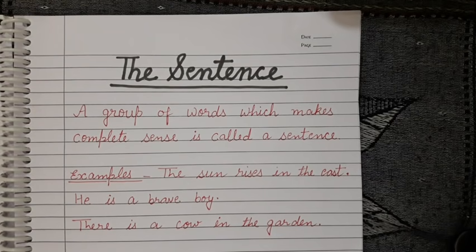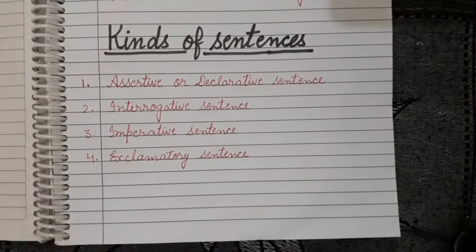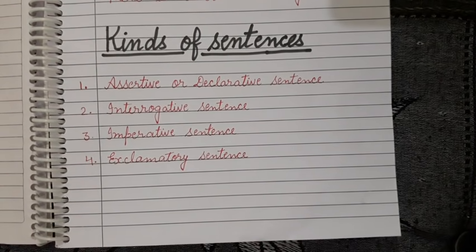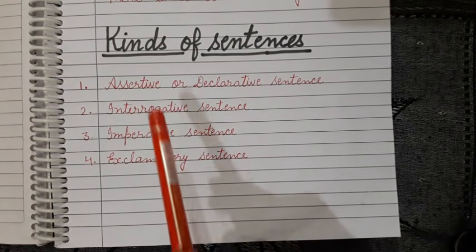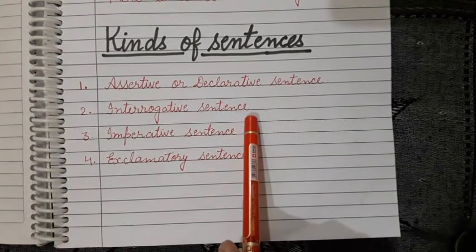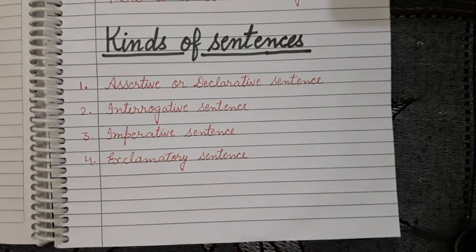You can write this in your copy and make your notes. In this chapter you will also find kinds of sentences. Here I have written kinds of sentences. In the first chapter, there are four kinds of sentences: assertive or declarative sentence, interrogative sentence, imperative sentence, and exclamatory sentence.